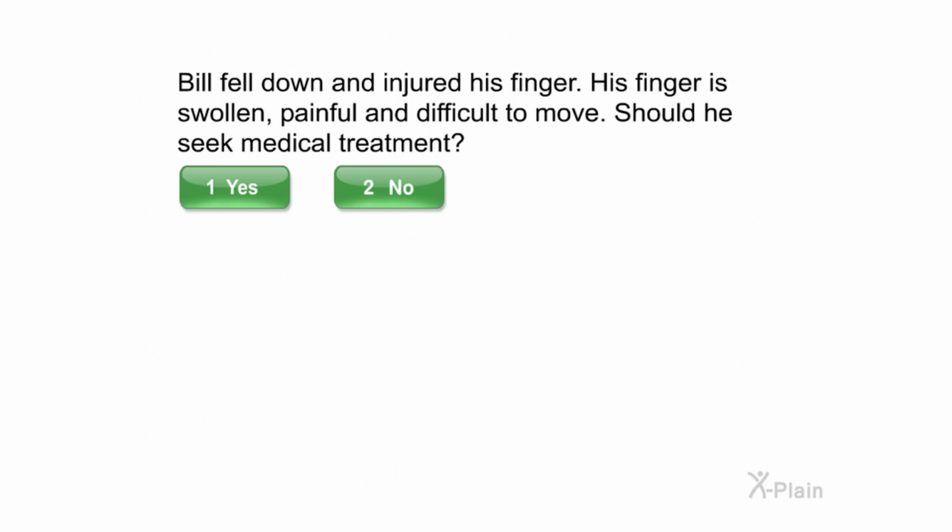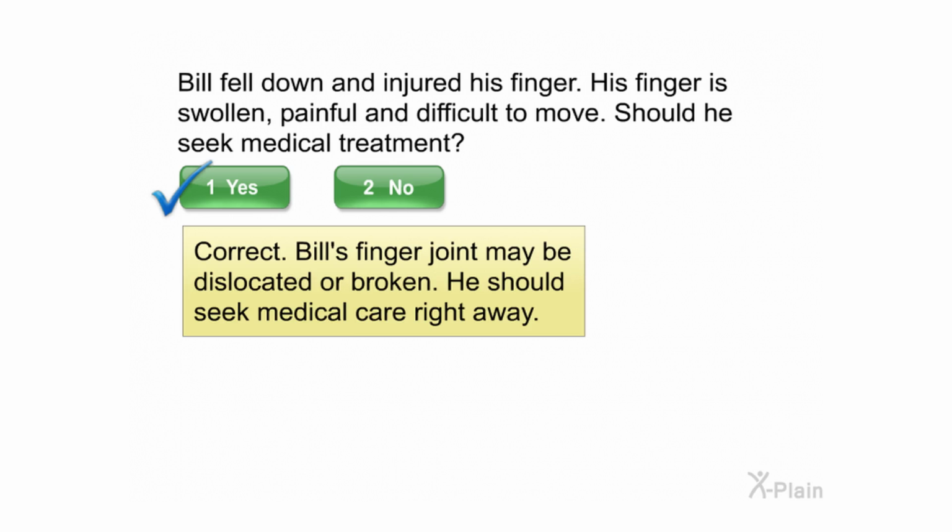Bill fell down and injured his finger. His finger is swollen, painful, and difficult to move. Should he seek medical treatment? Select yes or no. Correct. Bill's finger joint may be dislocated or broken. He should seek medical care right away.